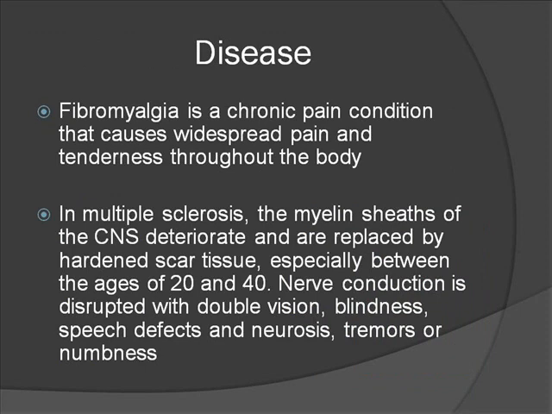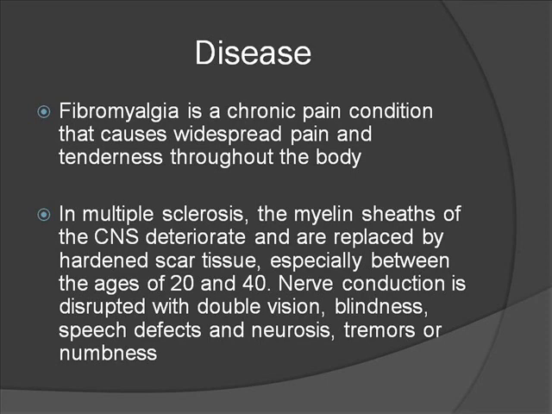Fibromyalgia is a chronic pain condition that causes widespread pain and tenderness throughout the body. A University of Michigan study published in the Journal of Pain shows that fibromyalgia is associated with central nervous system abnormalities because it is accompanied by elevated sensitivity to auditory and pressure sensations.